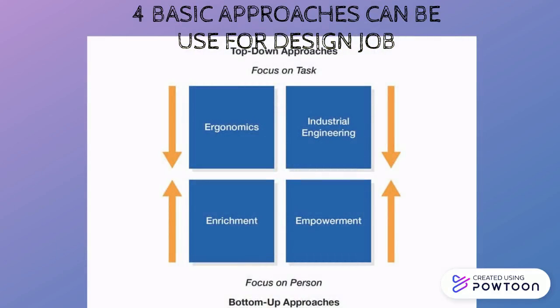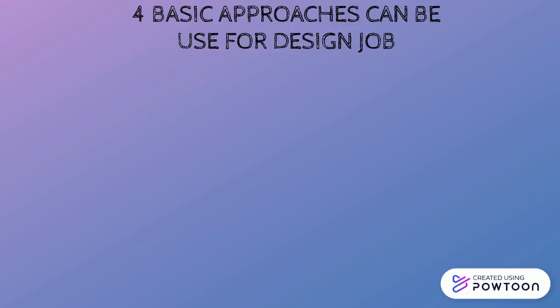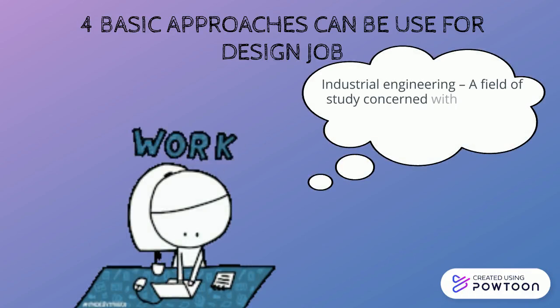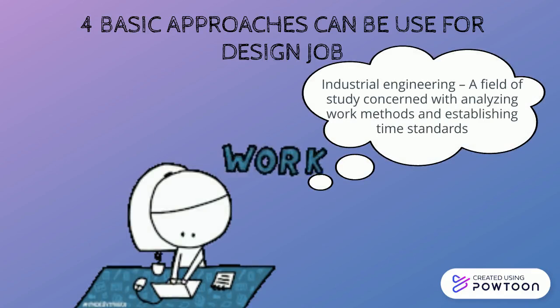Top-down approaches, which include industrial engineering and ergonomics, focus on the tasks of a job and how they can be done better. Bottom-up approaches, which include enrichment and empowerment, are more person-focused. The idea behind these two approaches is to design jobs so that the people doing them are more motivated to do them well. Industrial engineering is a field of study concerned with analyzing work methods and establishing time standards.